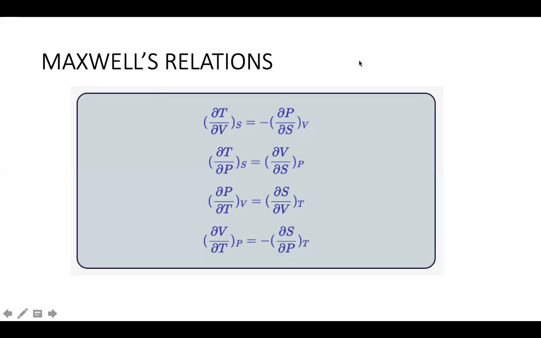So the same thing we'll see. This first relation is for the internal energy, second one for the enthalpy, third one for Helmholtz free energy, and the fourth one for the Gibbs free energy. So the four thermodynamic relations which we have seen, they can be represented in terms of Maxwell's relations. So these are the representation of those four thermodynamic relations. We'll see how to derive this.